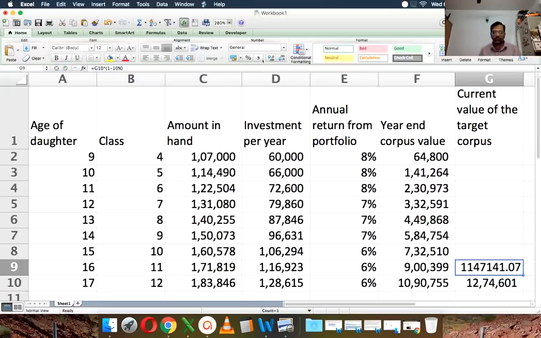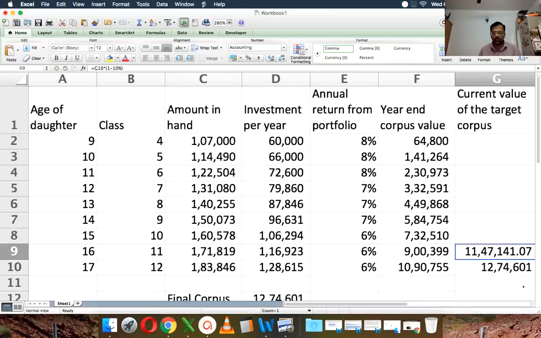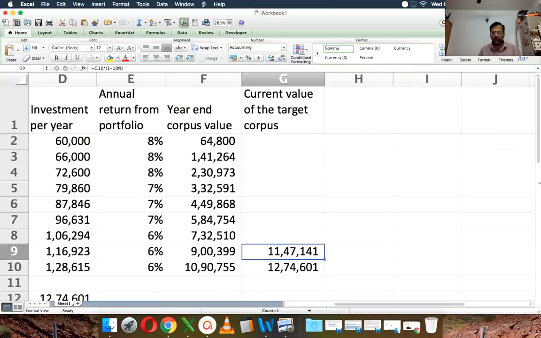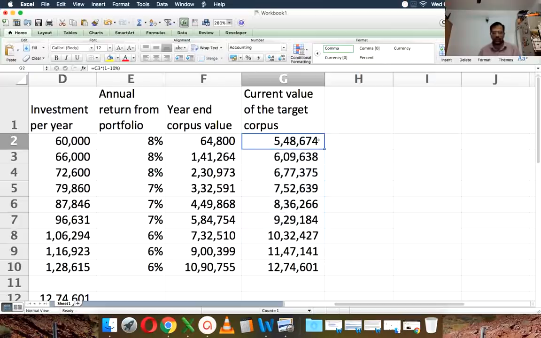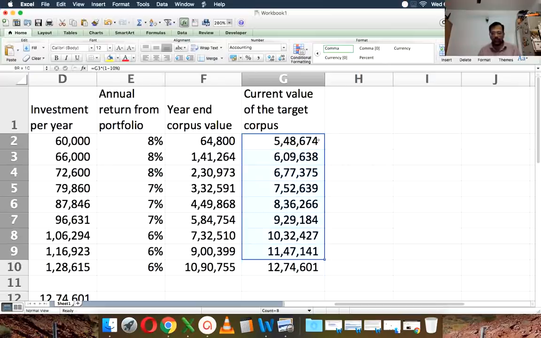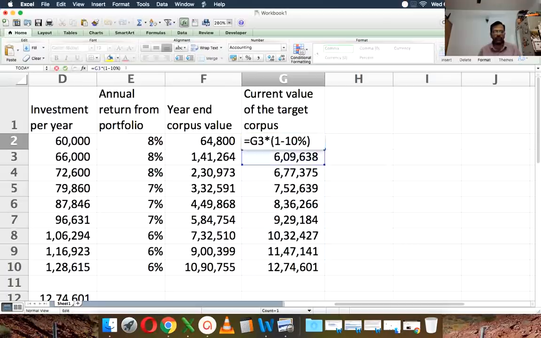So after this, yeah, I'm going to devalue it. There we go. Once, twice, thrice, 4, 5, 6, 7, 8 times. That's 8 times done. I may have to devalue it one more time. That's 9 years of investing. I've done it only 8 more times, so I'm going to have to devalue it one more time. So I'll just make a, so that's that is 1 year from now. So I'm just doing it now. So that's the current value.